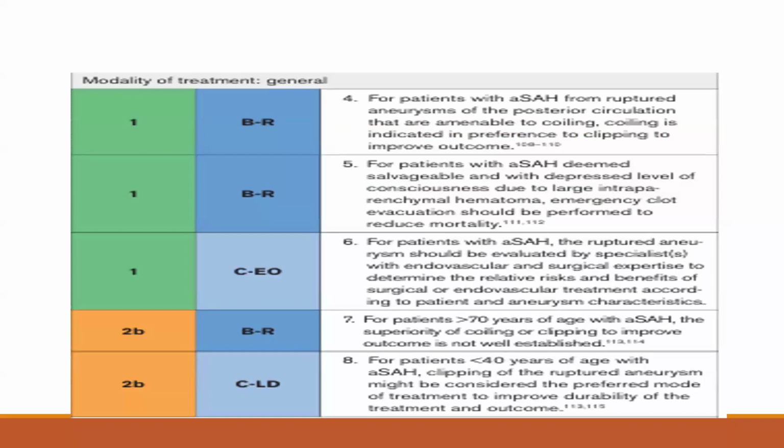For patients with aneurysmal SAH from a ruptured aneurysm of the posterior circulation that is amenable to coiling, then coiling is indicated in preference to clipping to improve outcome. Class of recommendation 1, level of evidence B.